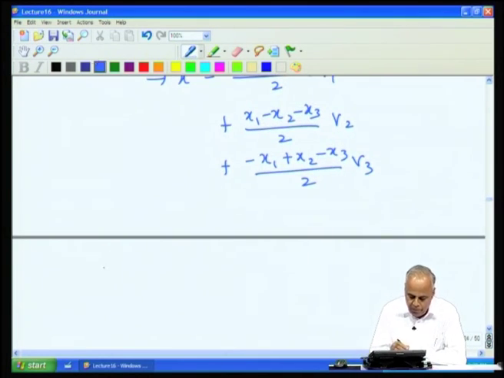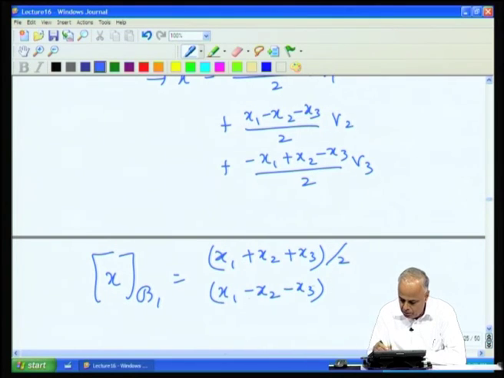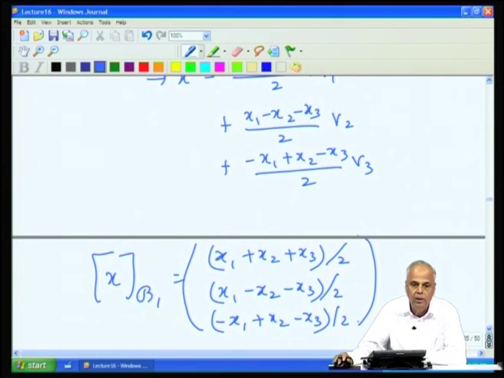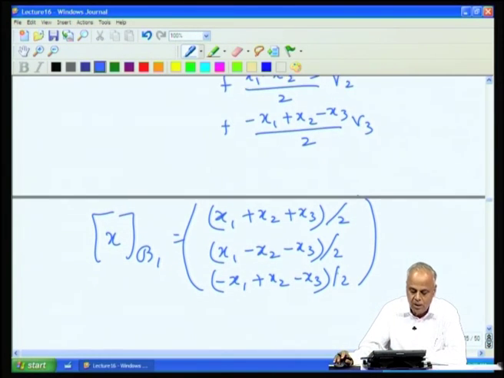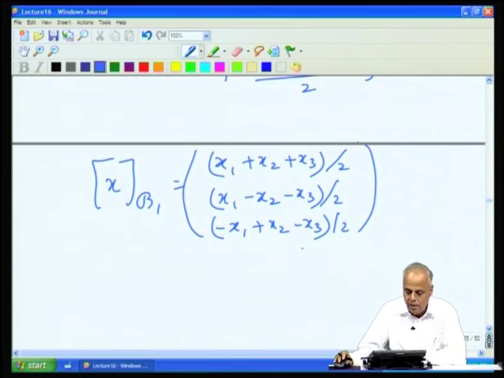And therefore, we get the coordinate vector of x with respect to B1 as this vector. So, the same vector will have different digitizations, different encodings in terms of different ordered bases.